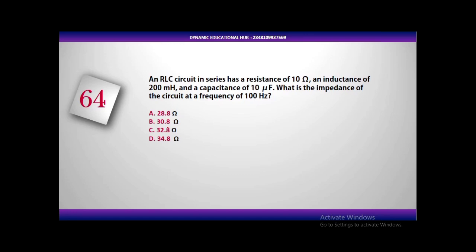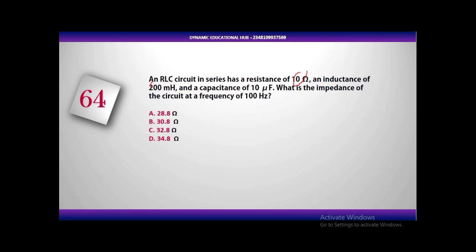An RLC circuit in series has a resistance of 10 ohms, an inductance of 200 millihenry, and a capacitance of 10 microfarad. What is the impedance of the circuit at a frequency of 100 Hz? This is a simple AC circuit and it's very simple. Let's see how to solve it.